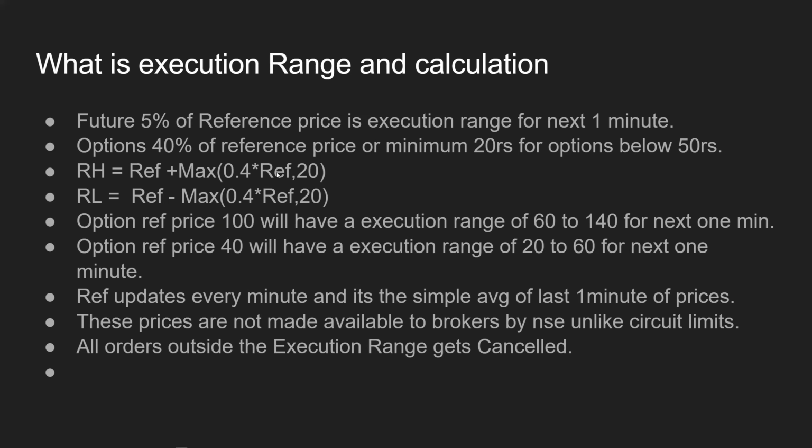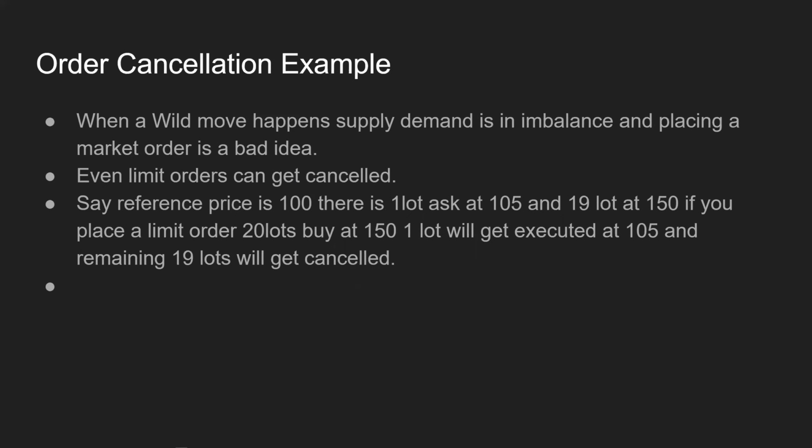So we have a range, we know the concept, but we don't know exactly what the range is for a particular option because we don't know the reference price of the previous minute, although we can try calculating and modeling it. But for algorithmic execution, that is not actually needed, right?